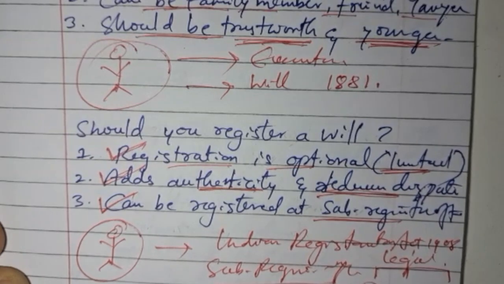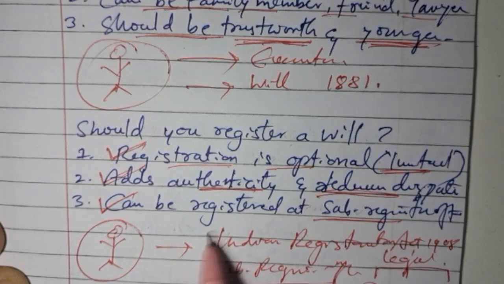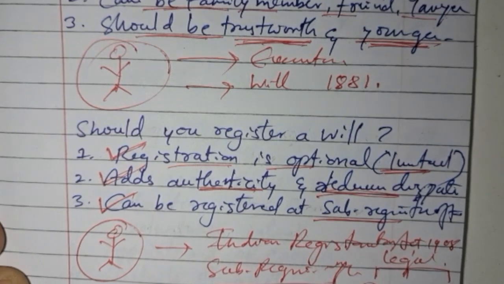Somebody may tell the executor is having a fake will, so why is it coming now? The will has not been registered. So to overcome all these future disputes, the registration of a will is necessary, which is going to add legal weight.